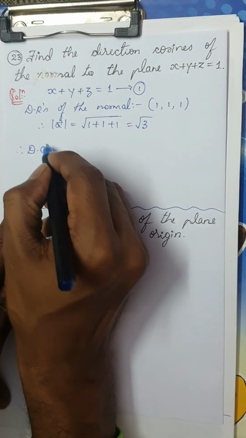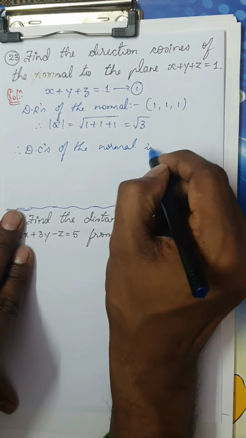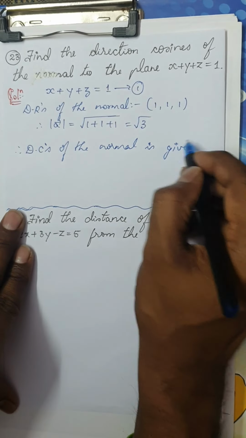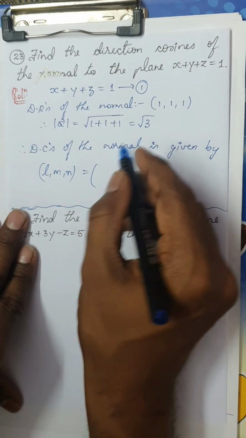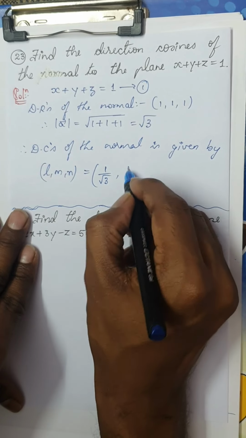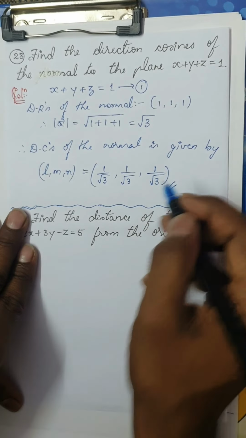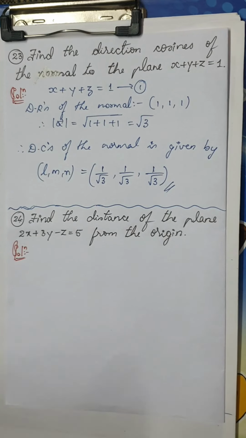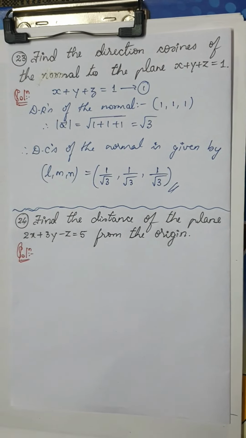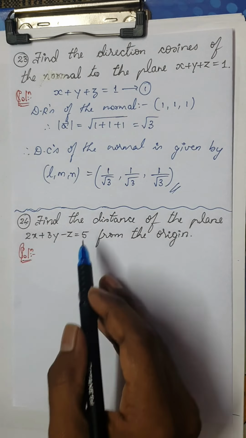Therefore, very simple solution. The DCs of the normal are given by, we know DCs are usually denoted by l, m, n, that is nothing but 1 divided by root 3, 1 divided by root 3 and 1 divided by root 3. We have already solved a similar question with respect to straight lines, and this is with respect to planes. Very simple question. They have not asked it until now. There are chances they can ask you this year. So moving on to the next question.